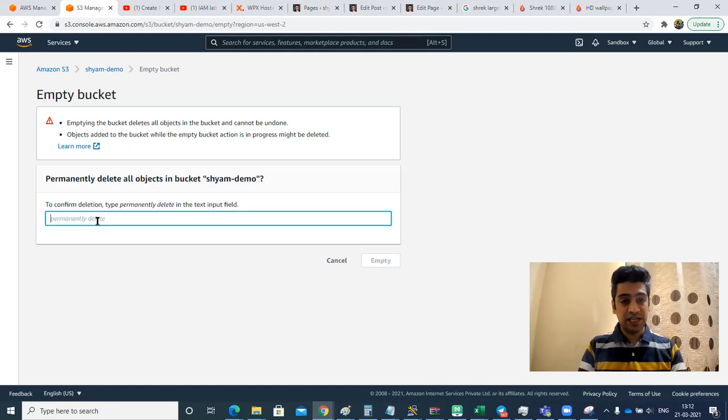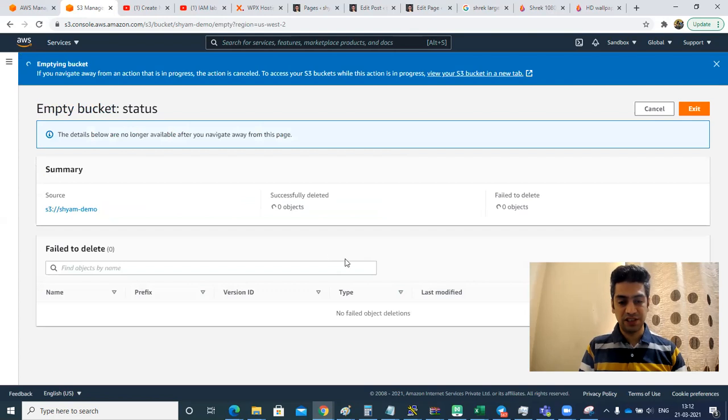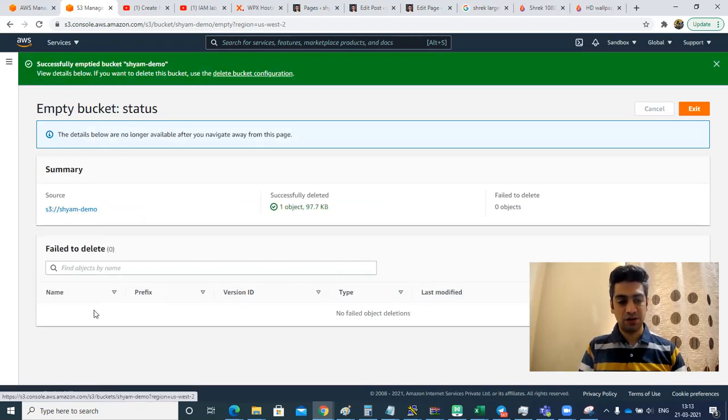And it's asking for permission. So permanently delete. So either I can delete the file and then the bucket, or we can go this way. So I'll say permanent. So empty the bucket. That means it will delete the file. Now you can see there is no file inside this bucket sham-demo, the file is gone. And now you can exit.